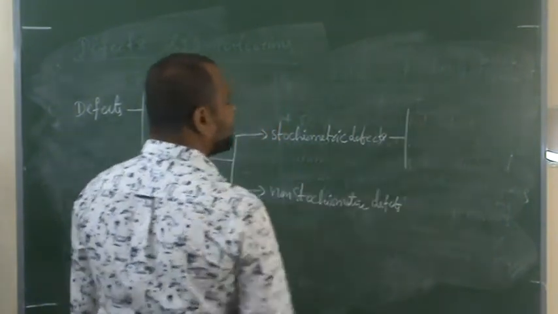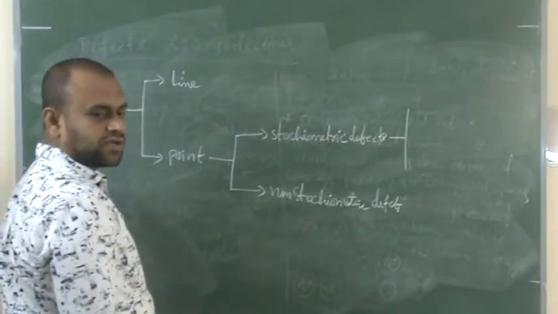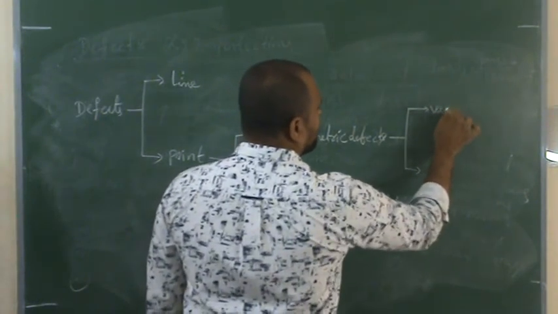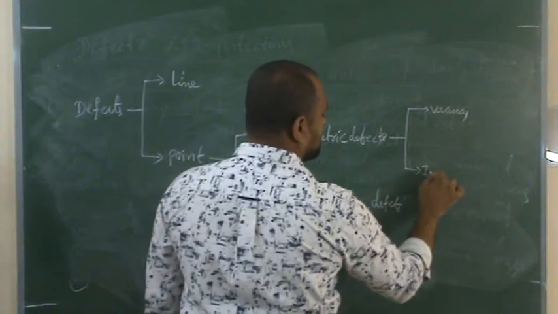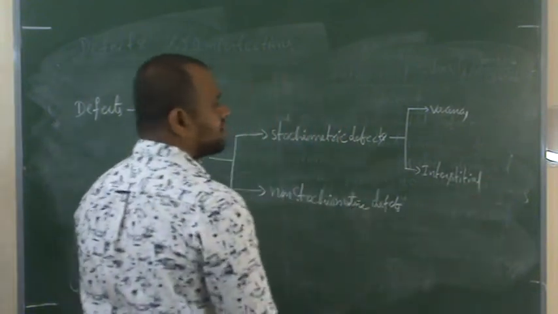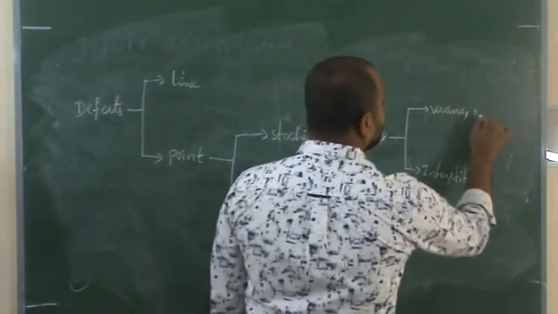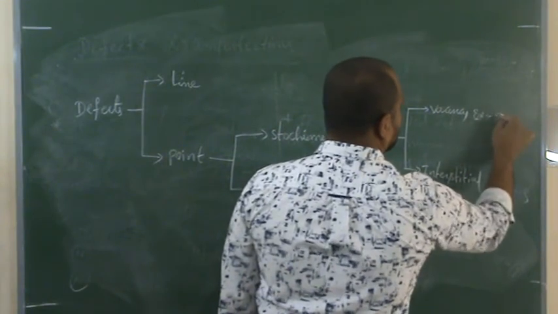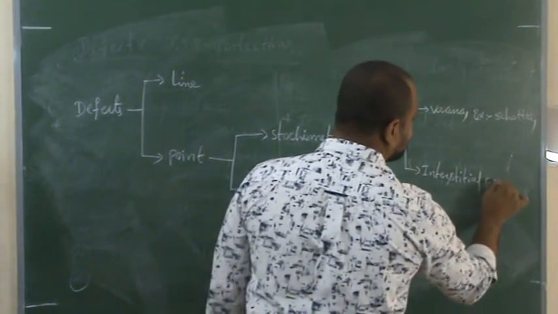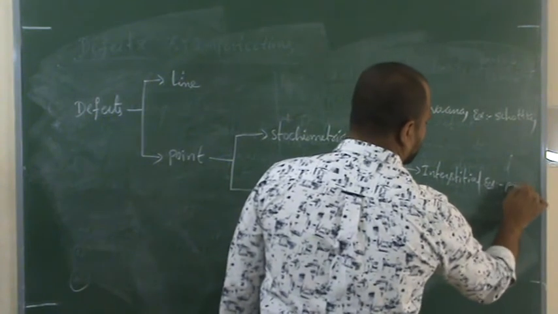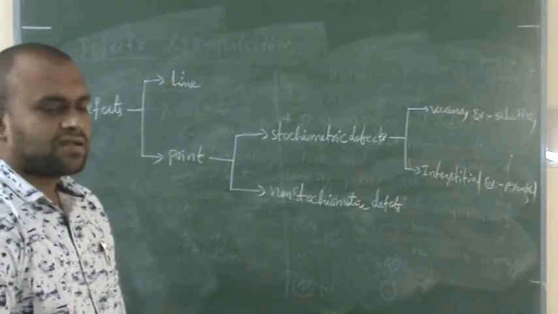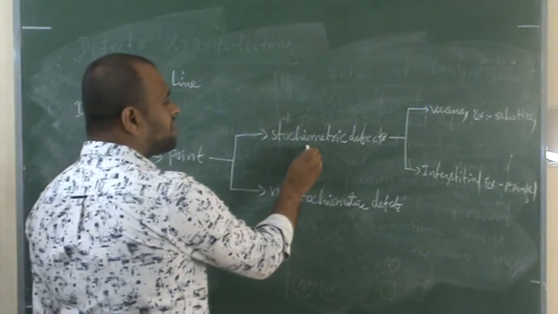Again, we have discussed in detail about stoichiometric defects. How many types of stoichiometric defects are there? 2 types: vacancy and interstitial defects. Vacancy defect example is Schottky defect. Interstitial defect example is Frenkel defect. So this is what we had discussed. By this we completed stoichiometric defects.